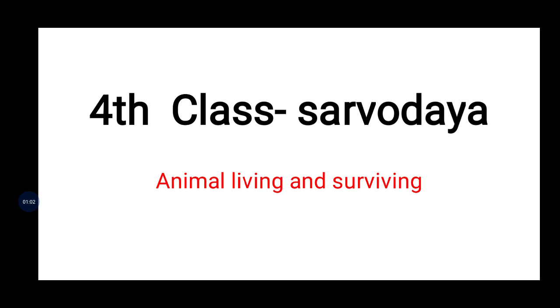I already explained about the desert area and the cool areas, and what kinds of animals are present there. Now we'll continue with the remaining things.